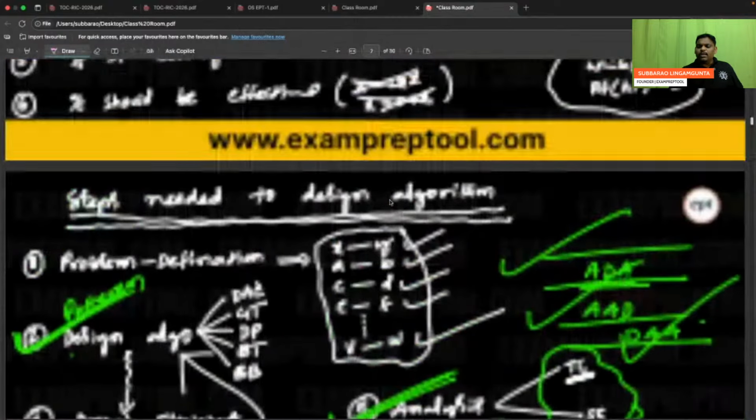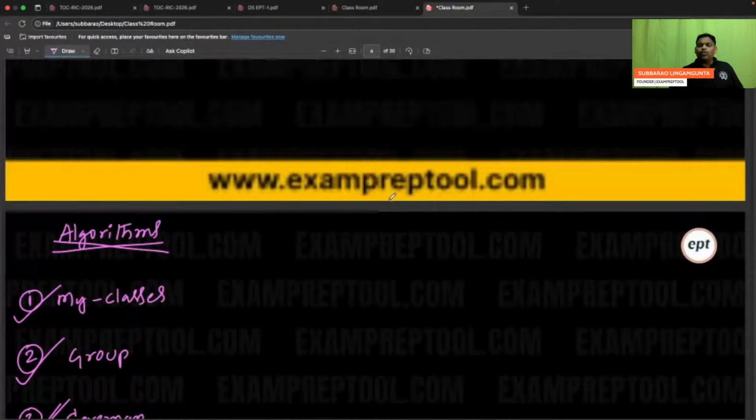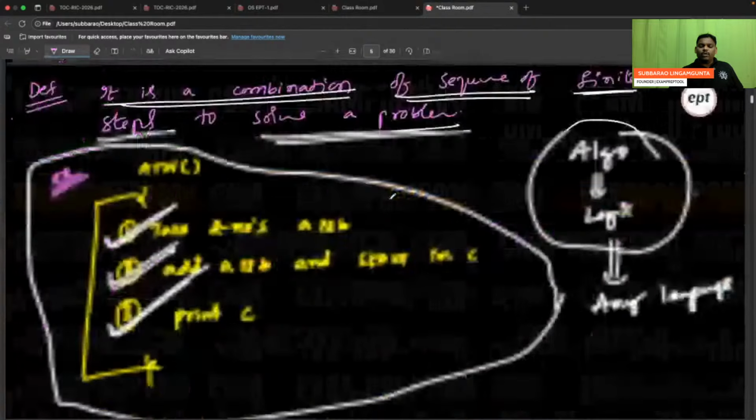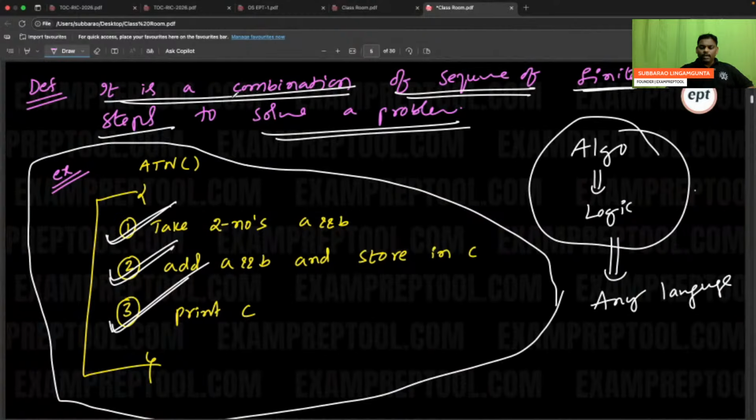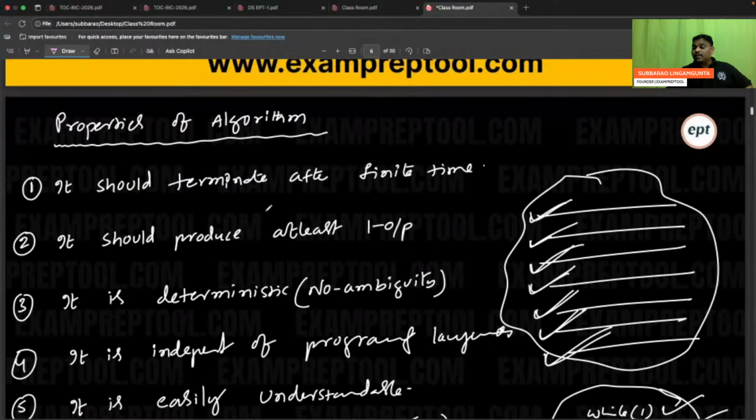Very systematically, I said, very systematically, because I have to take care of every point. From here, you take care. Definition, I said, one example I gave. Next one, based on that definition, if you write something, whatever you want, it is not an algorithm.